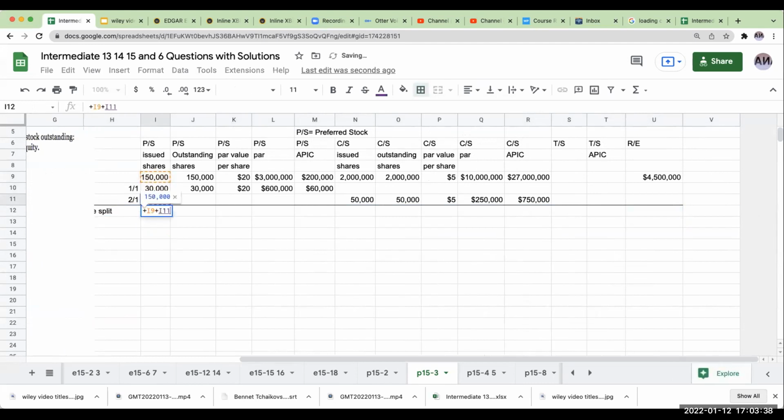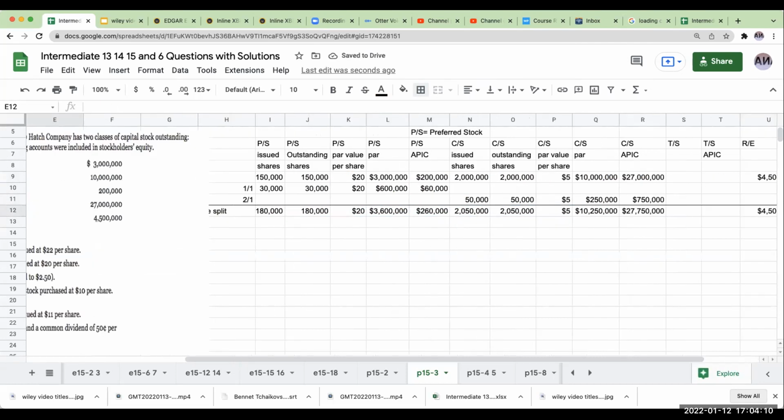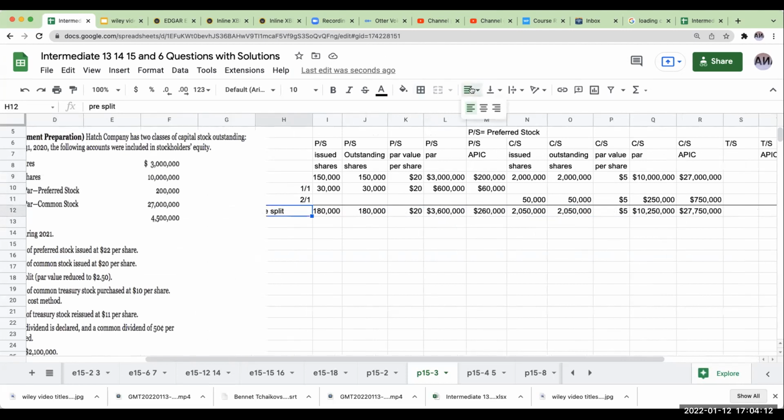So pre-split, I have preferred shares. That's not changing. My preferred stock at par, preferred stock, additional paid in capital. Okay, my issued shares are 2,050,000. Outstanding shares are 2,050,000. Pre-split, my price per share was still at 5. Over here, my additional paid in capital is 27,750, and I have no impact over here on retained earnings. So pre-split, this is what it looked like.